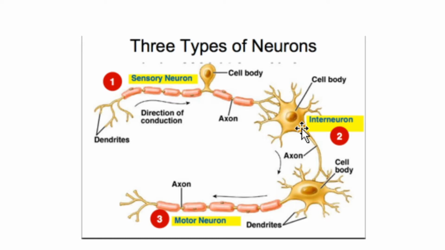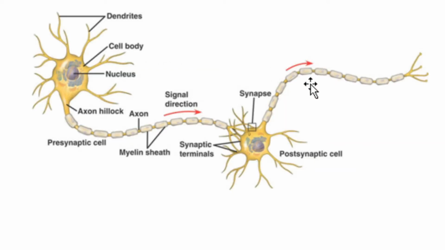So, what is the function of this association neuron? They relay the impulses between the sensory neuron and this motor neuron. The third one is motor neuron. What is the function of these motor neurons? These neurons send signals to the muscles or to the glands. Look here, this picture shows the transmission of nerve impulses. Nerve impulses travel in this manner from one neuron to the next.